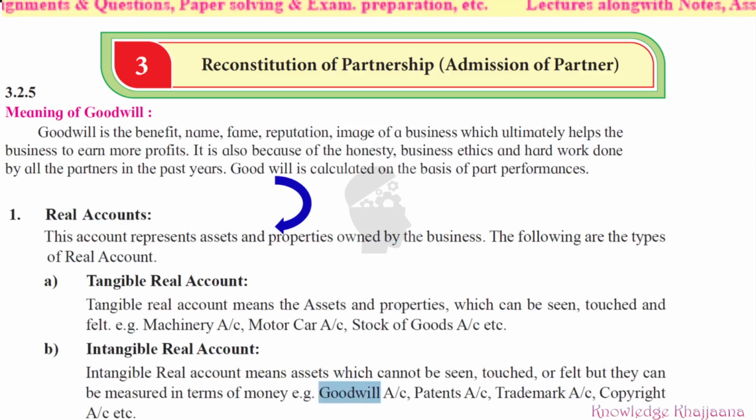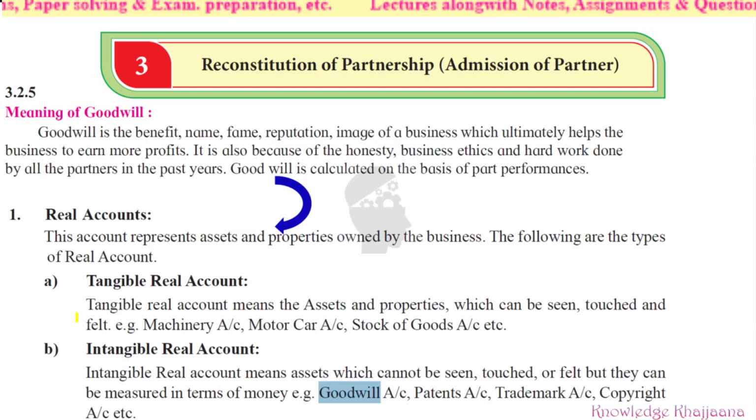What more have you learned in standard 11? See, it is an intangible asset. Goodwill is an intangible asset. Why is it intangible? It cannot be seen, it cannot be touched, and it cannot be felt.